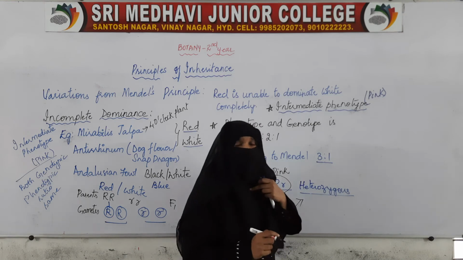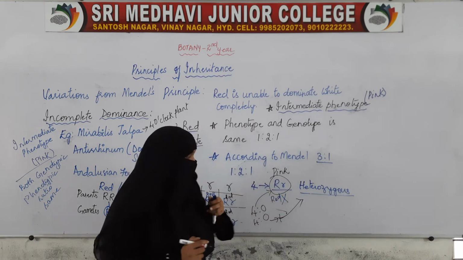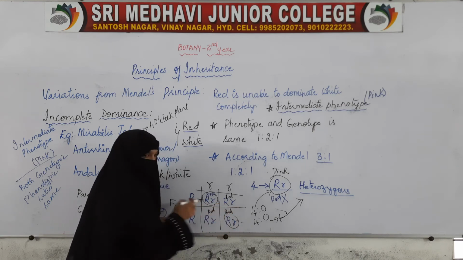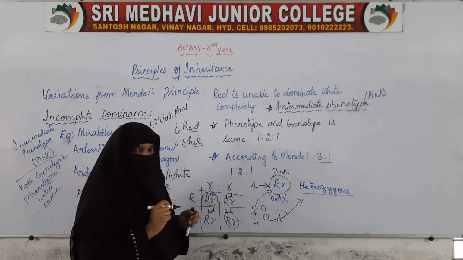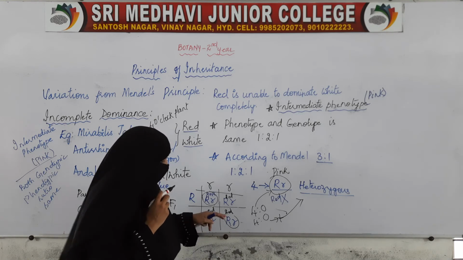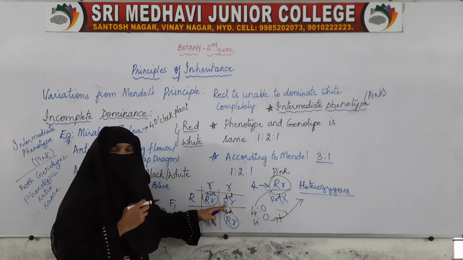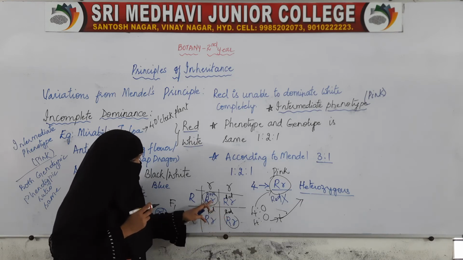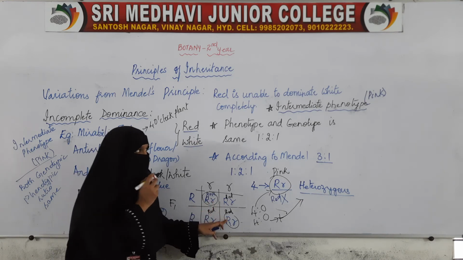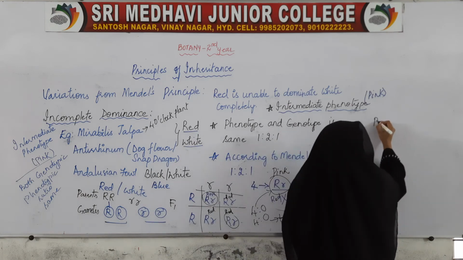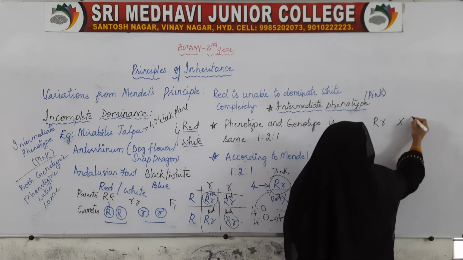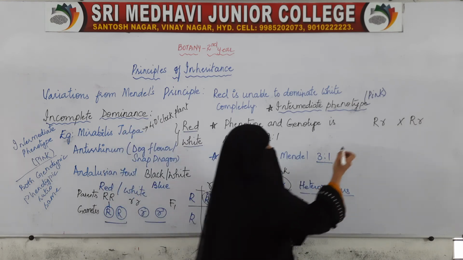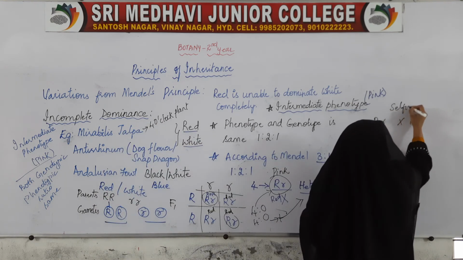Now we will see the F2 generation. For the F2 generation, we take any two out of these four offsprings produced in the F1 generation. So we self them. We are taking the first and the fourth one, both capital R small r. This is called selfing.